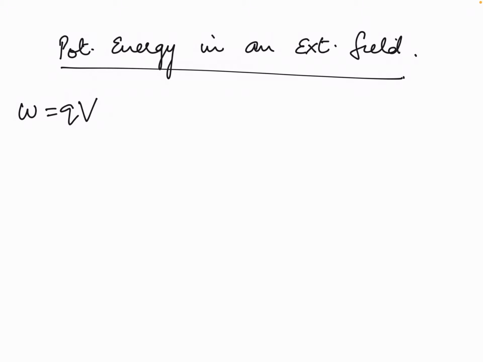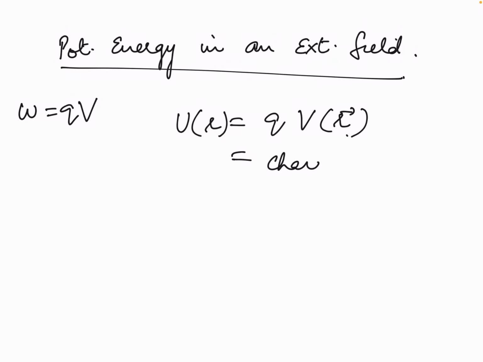This work done is stored as the potential energy of the charge Q. Now if the position vector is say R, then U(R) will be equal to QV(R). So potential energy of a charge in an external field is equal to charge multiplied by external electric potential.